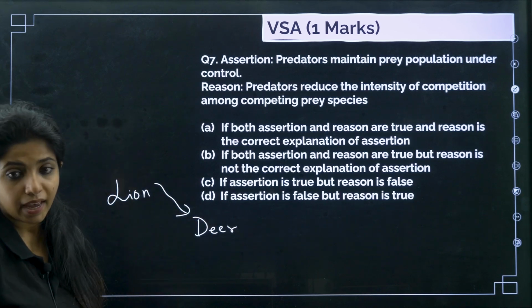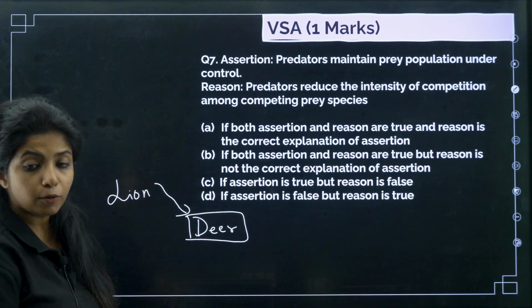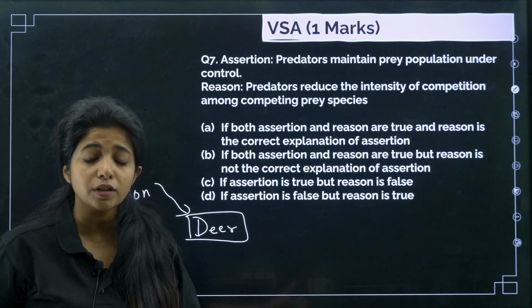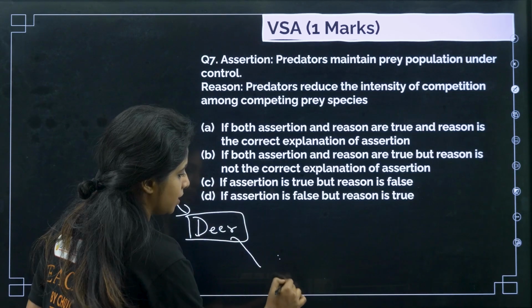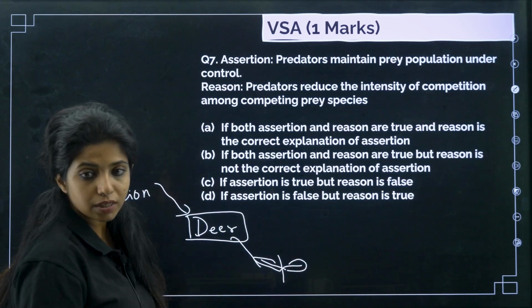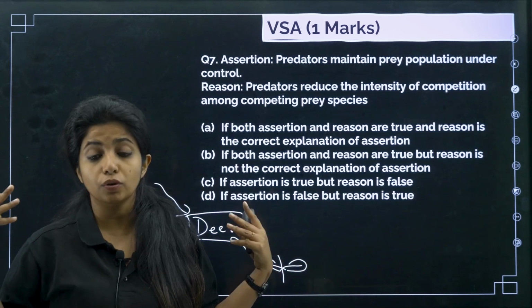The lion feeds on the deer, and when it does so, it makes sure that the deer population is under control. Suppose they are not eating, then the deer population will be way too much. If the deer population is way too much, the plant population will be way too less. The plants that they are going to eat will be way too less. If the plants are less, then other organisms feeding on the plants will also be less. So there is a whole lot of problem.